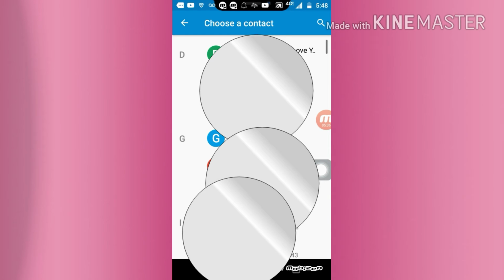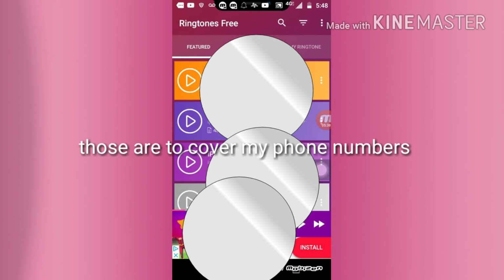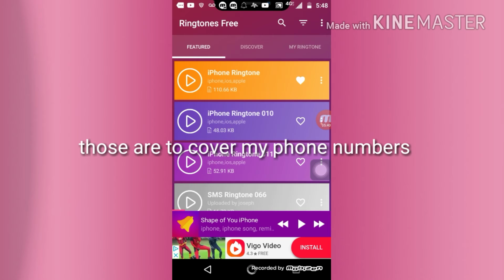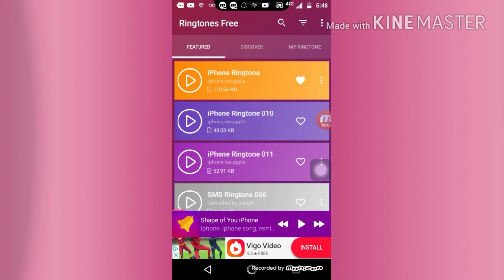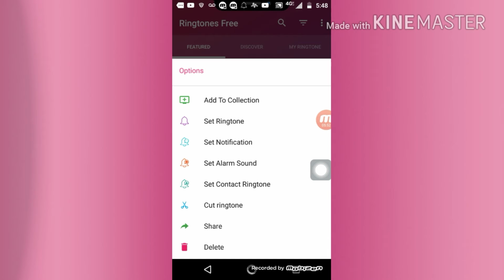I'm going to end up closing it right there. So when you do that, you click this, and you can't choose to set all of them at once. You have to click set contact ringtone for this one. I don't know about the other ringtone apps, but this one I know. All you have to do is click set contact ringtone, then click the people you want this ringtone to be for.